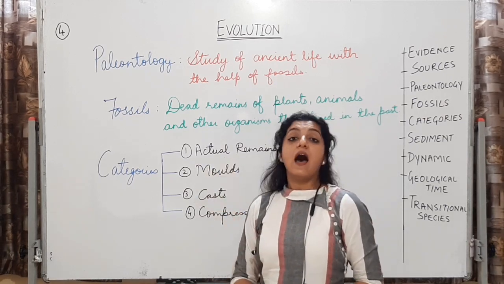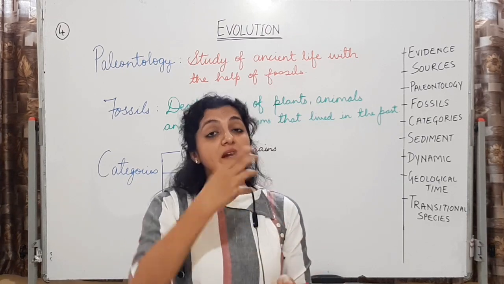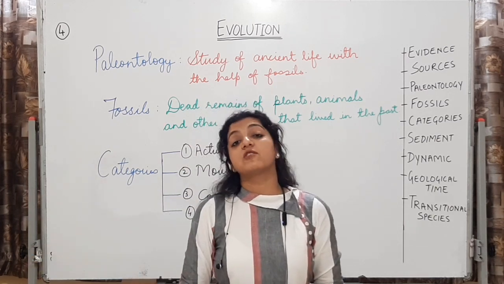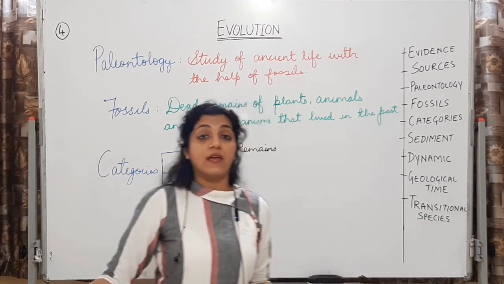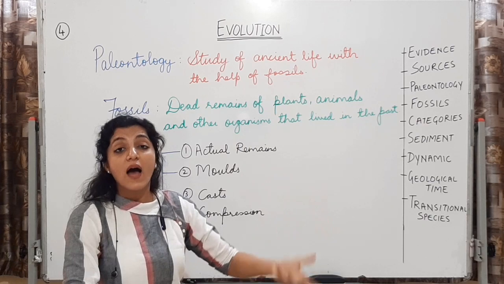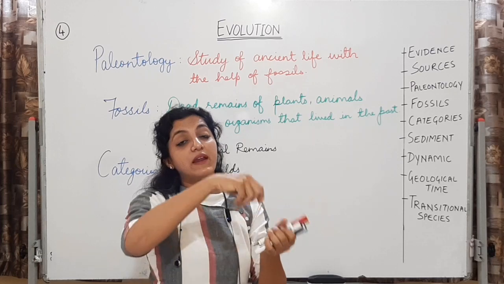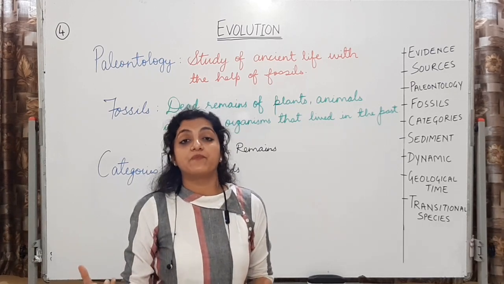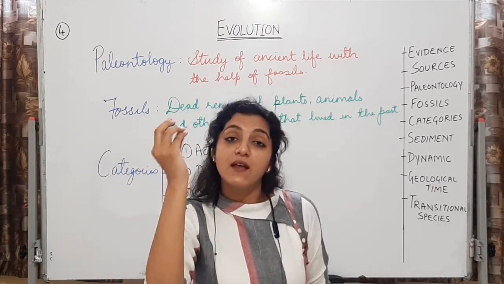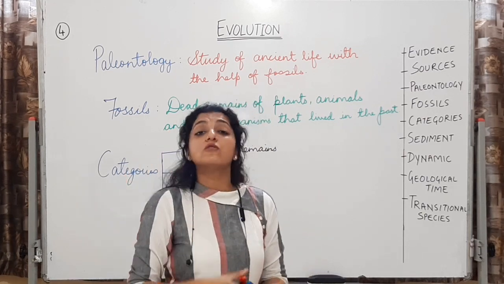Second is molds. अब ये जो bones हैं, ये एक imprint छोड़ देते हैं soil में. So we get a mold. अगर उसको pour करेंगे तो हमको वैसी ही shape का structure मिलेगा. So we get an idea that this type of structure existed millions of years ago. See, like your ice cream mold. एक mold रहता है, उसमें हम liquid pour करते हैं and we take out the ice cream of the same shape. और our ice trays. Ice trays अगर cubical हैं तो cubic blocks मिलेंगे. Circular हैं तो circular ice blocks मिलेंगे. Star shaped के हैं तो star shaped ice blocks मिलेंगे. So all those are molds.